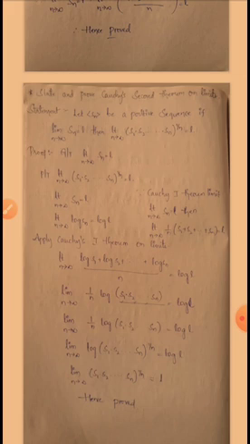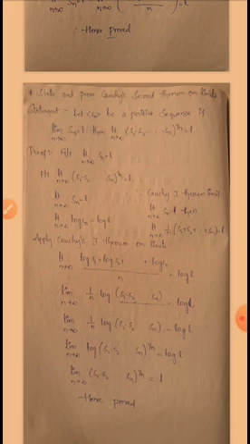Proof. Given that limit n tends to infinity Sn is equal to L. Now we have to prove limit n tends to infinity (S1 into S2 into up to so on into Sn) to the power of 1 by n is equal to L. Limit n tends to infinity Sn is equal to L. So now we have to apply log on both sides. So log of limit n tends to infinity Sn is equal to log L. So limit n tends to infinity log Sn is equal to log L.